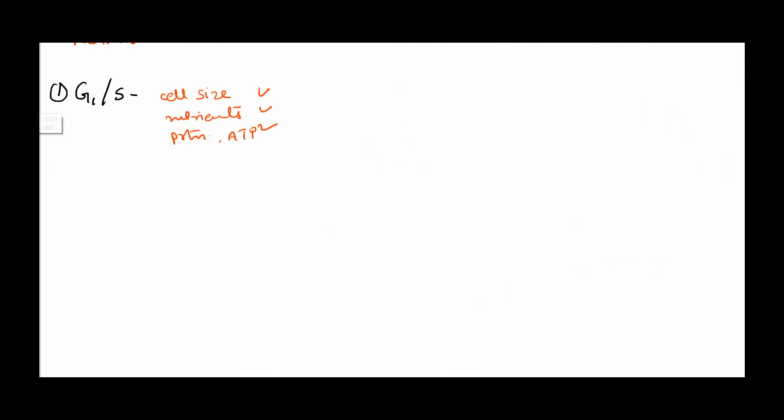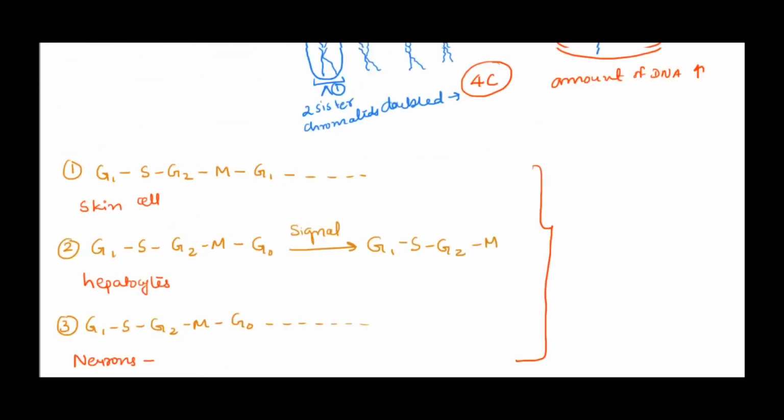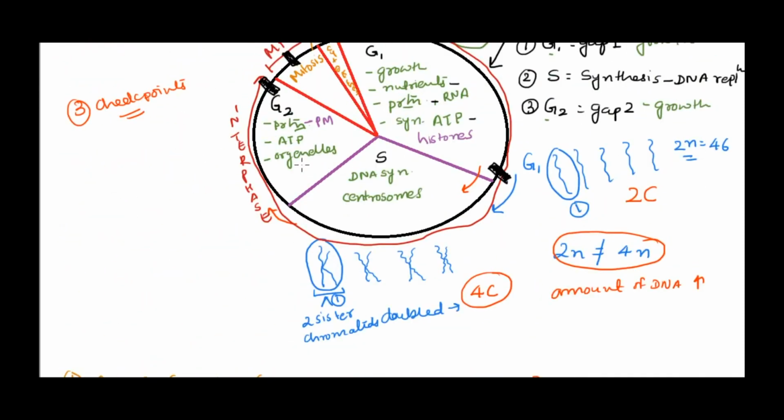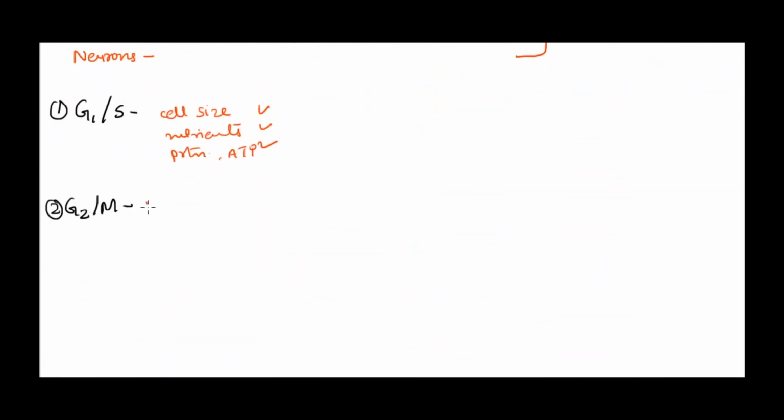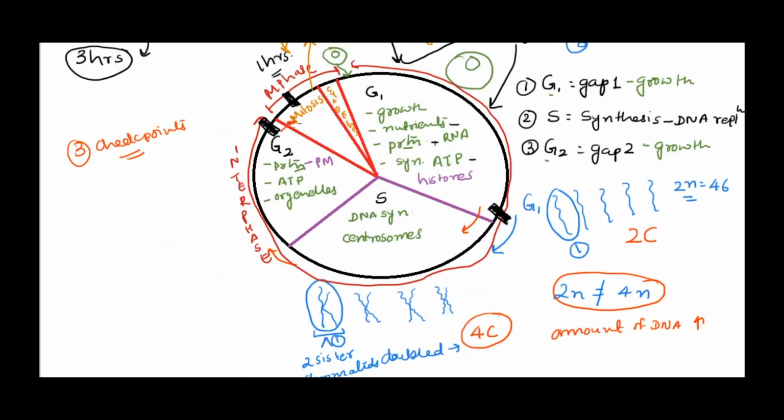The next checkpoint is the G2/M transition, right? By then DNA has replicated, and a lot of other proteins and organelles have formed. So what this checkpoint makes sure of is whether there is any DNA damage, and whether DNA is replicated properly or not. So it needs to check for that. It will check whether all the organelles are ready or not, because you need everything to go into the new cell. So everything has to be enough for both the cells. There has to be, again, ATP synthesis and protein synthesis. Only when all these things are done will the cell be allowed to move into the M phase.